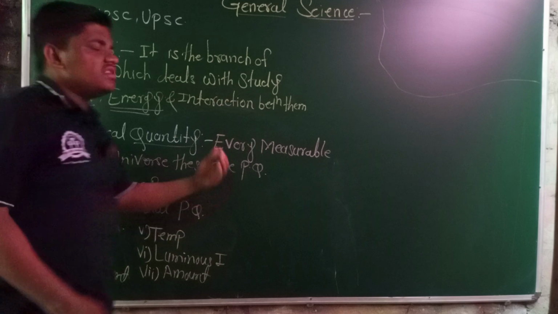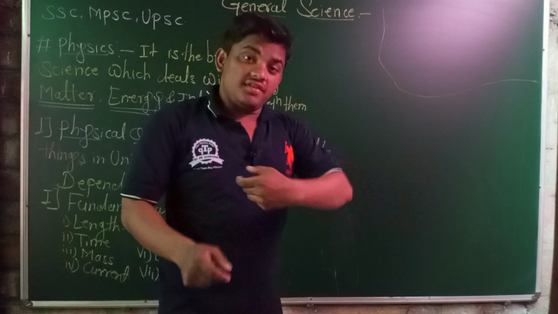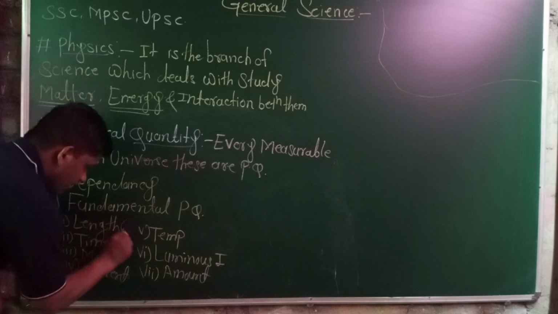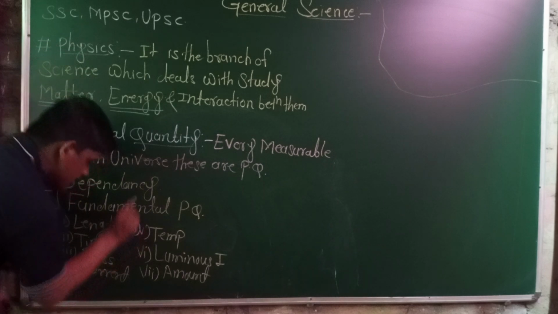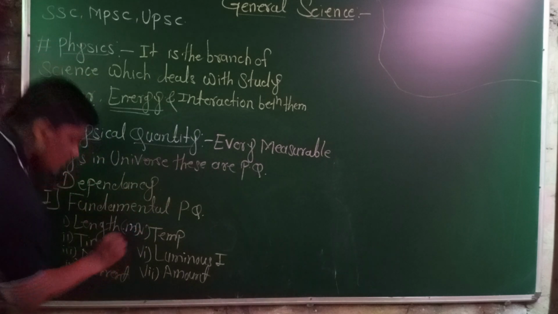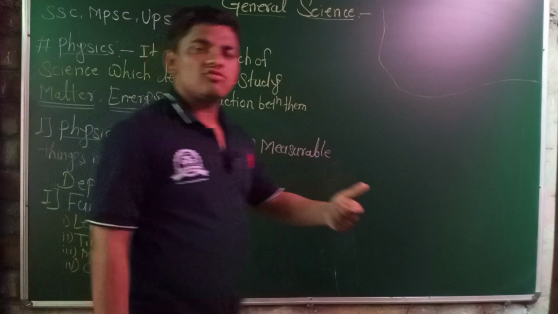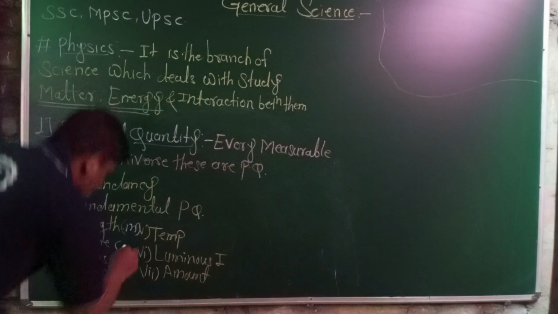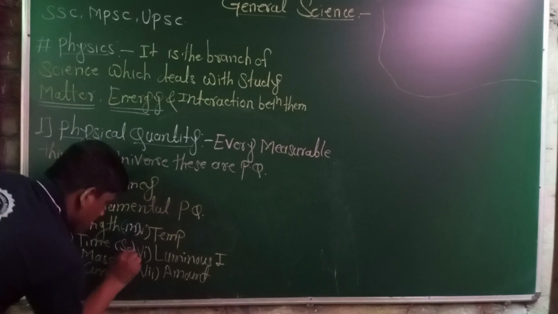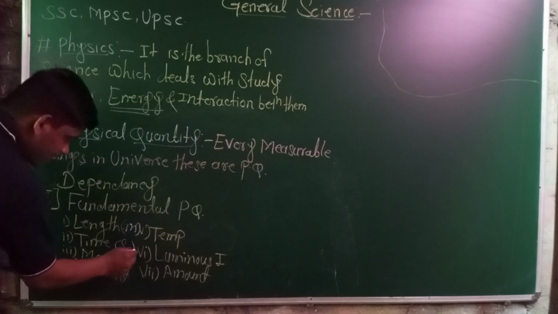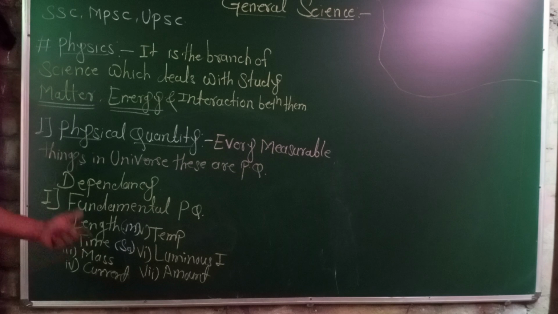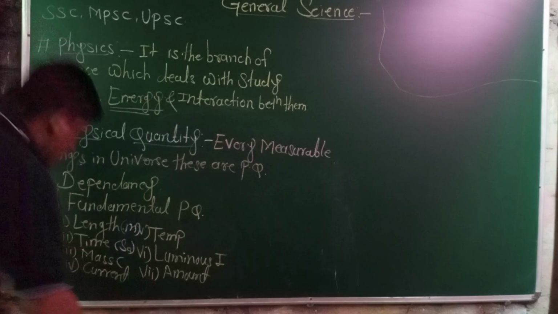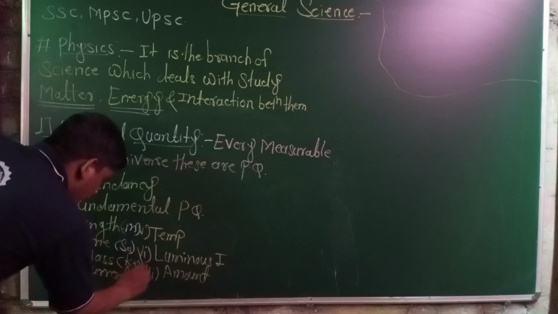Length can be measured as the distance between two objects, and the unit of length is meter. What is time? Time is a fundamental physical quantity. For the explanation of time, we do not need any other physical quantities, and time is measured in seconds. This is the SI unit of time. And the mass of a particular thing is measured in kilograms.